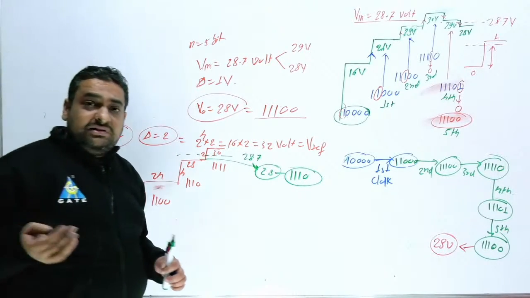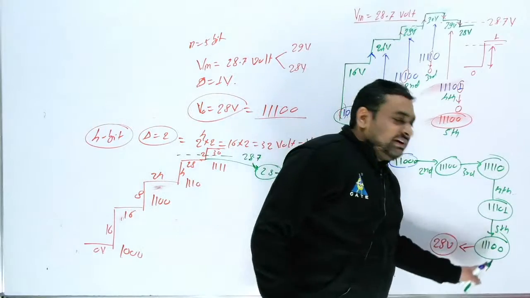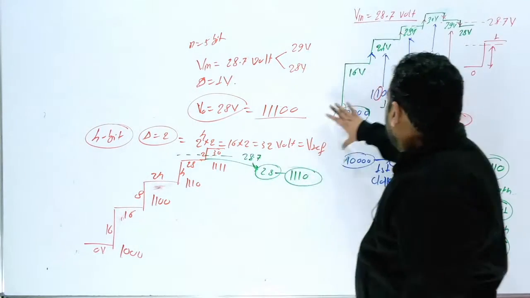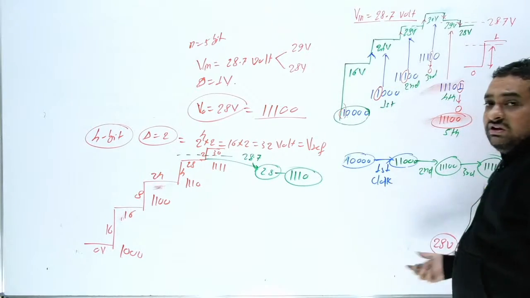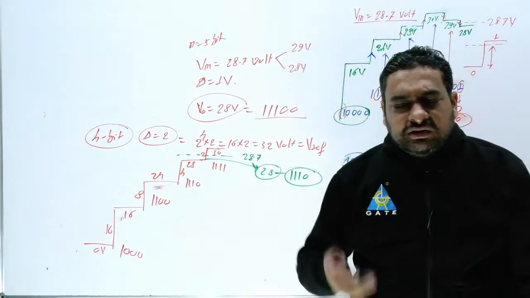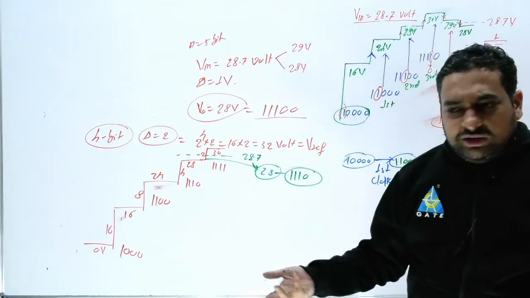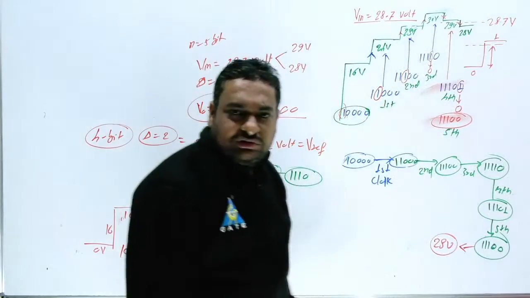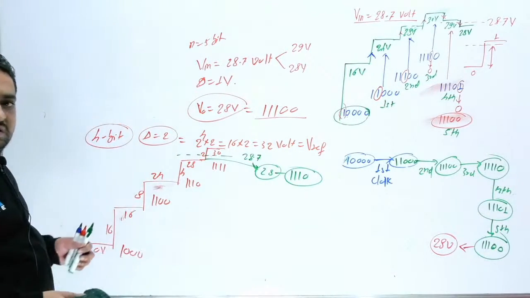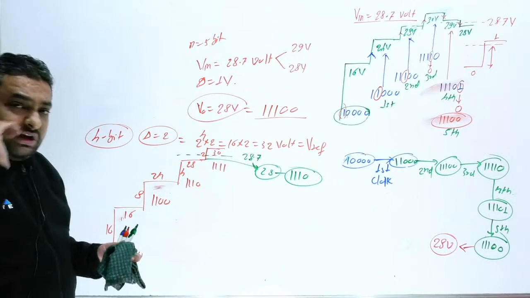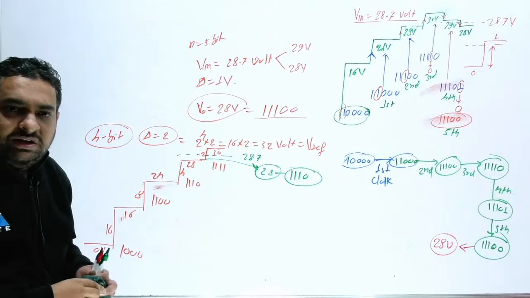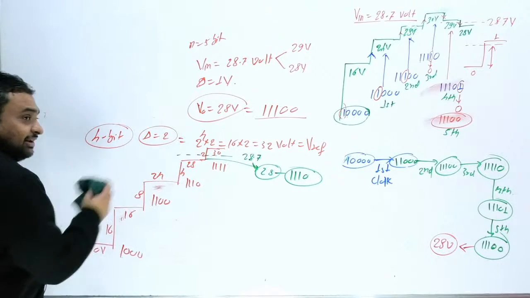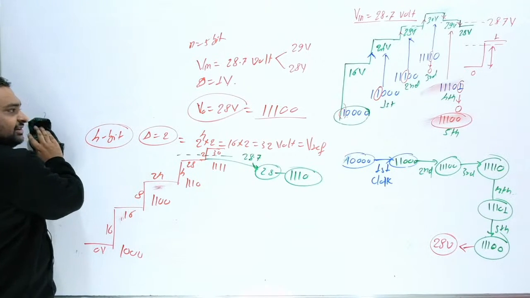But if the examiner is interested in the complete conversion, then you have to draw like this. But if they are interested in the complete conversion, they will provide you 4 options, so you just have to pick one answer. No worry, I am going to take one question from here. So like this you can handle. Very important point: if you remember, output voltage will be the lower voltage. Definitely you can handle any question. So you should know only this basic thing. I hope this is clear to all of you.